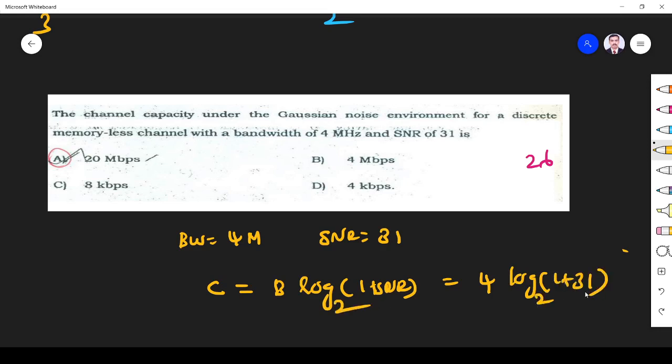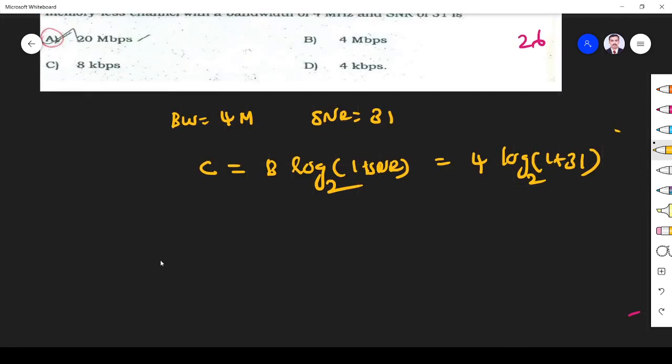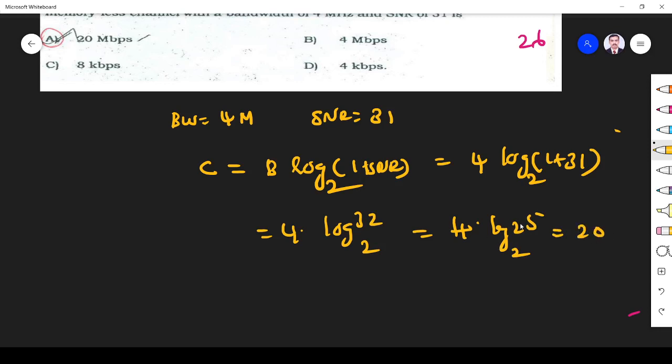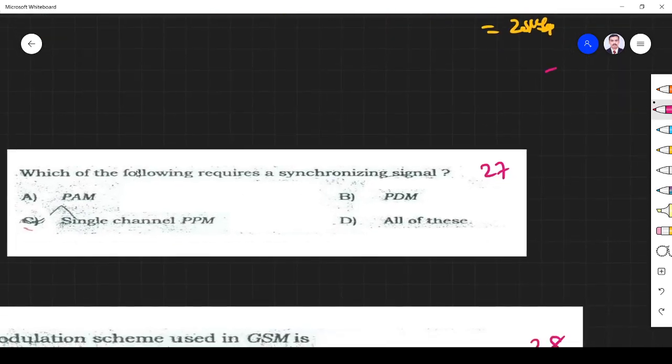Base 2, 1 plus 31, so log of 32. 4 into log 2 power 5, so 5 I take outside, 4 into 5 is 20, log 2 base 2 is 1, so 20 Mbps. So the channel capacity of the channel is 20 Mbps.